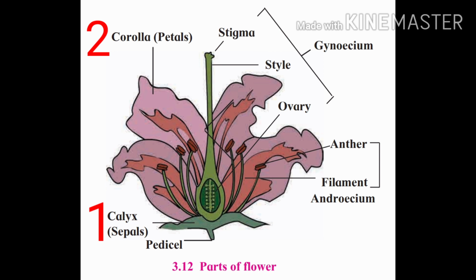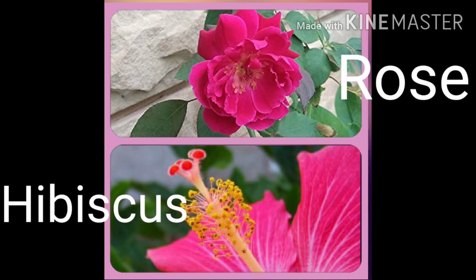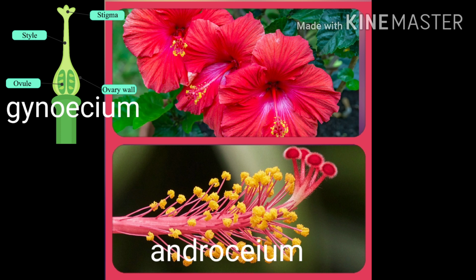A flower is called bisexual if both the androecium and gynoecium, the essential whorls, are present in the same flower. Examples are rose and hibiscus. You can observe their picture. In this you can see the androecium and gynoecium present in the same flower.